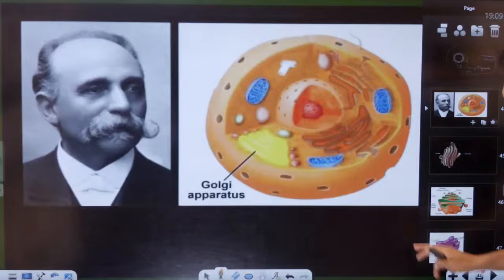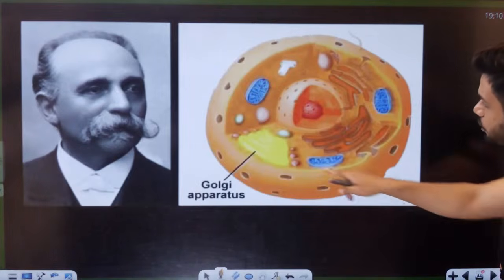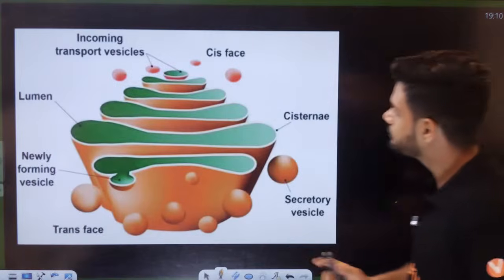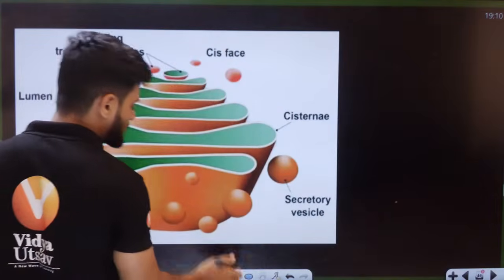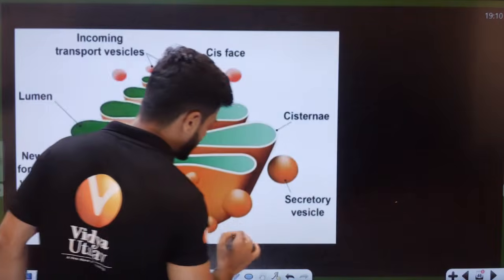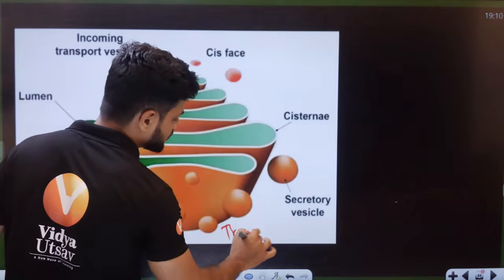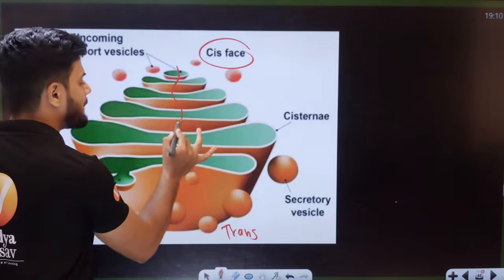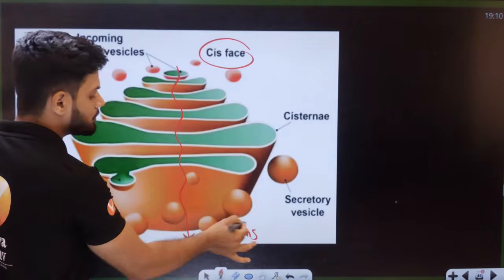Students, here, this is your Camillo Golgi apparatus near the nucleus. Students, see here. Here we have the cis phase. Then this right here is the trans phase. Cis phase, it is entering, undergoing packaging, and exiting from trans phase.